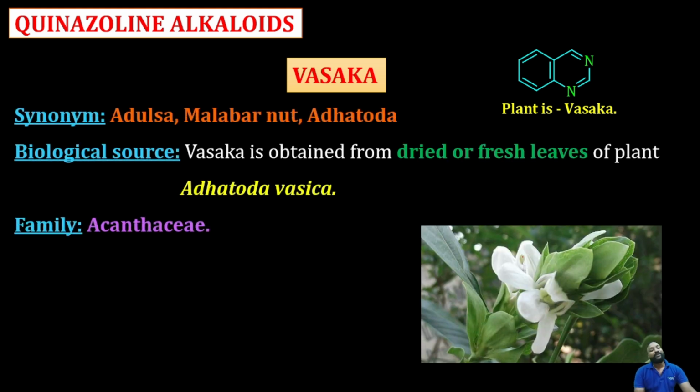Quinoline alkaloids, this is nothing but cinchona. Like how tropane alkaloids, atropa. Along with the nucleus, you should remember the plant example. Coming to Vasaka, we all know this plant. The source of this plant is Adhatoda vasica. Adhatoda vasica, so we all know this is the plant Vasaka.